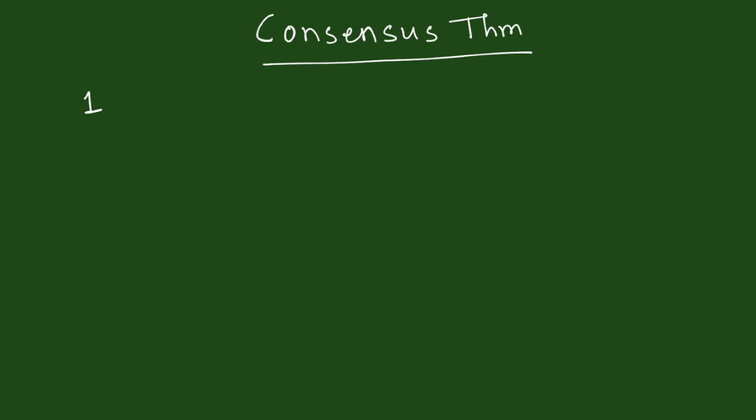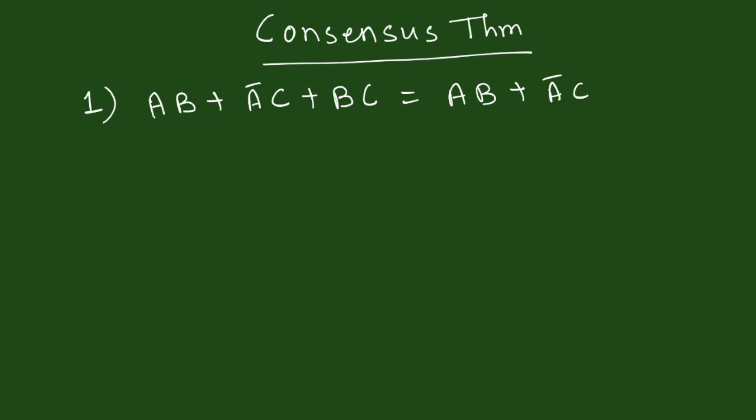Let us learn consensus theorem. This theorem helps us simplify the Boolean equations. There are two statements giving consensus theorem. The first one is AB or A bar C or BC is equal to AB or A bar C.